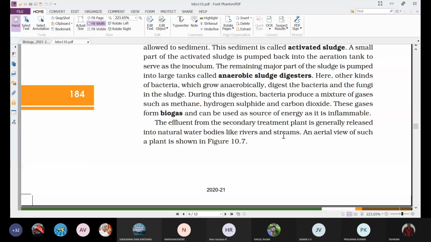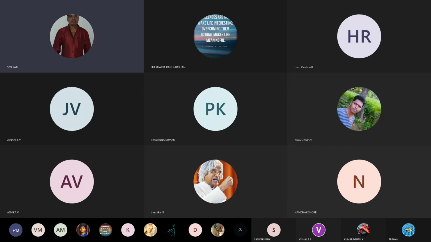Okay, that is about sewage treatment. Does anybody have any doubt regarding the sewage treatment?